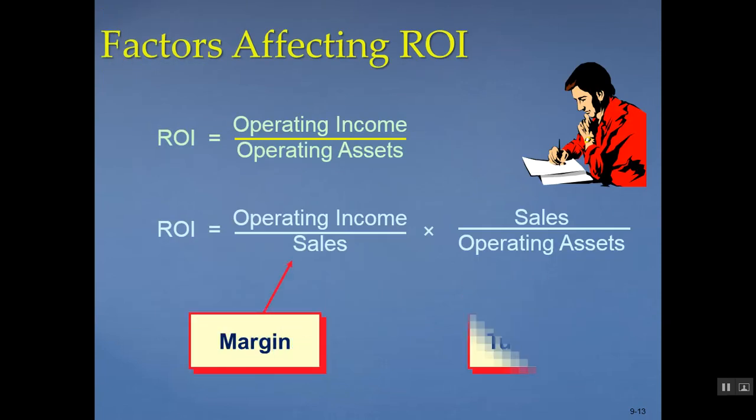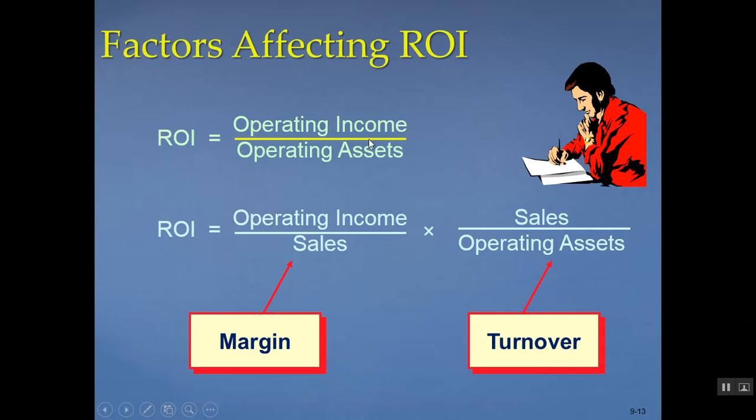So there's two different factors that affect ROI. Therefore, sometimes it's helpful to take a more detailed look at ROI by considering the two additional financial ratios that are components of ROI. A company's margin, or profit margin, is defined as operating income divided by sales. Their asset turnover is sales divided by operating assets. So you can see that the ROI formula simply cancels out the sales and becomes operating income divided by operating assets. When we multiply our margin by our turnover, it gives us the ROI.